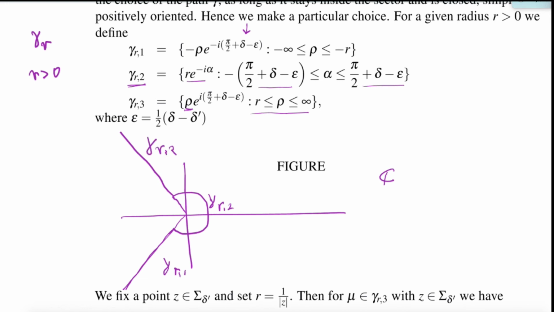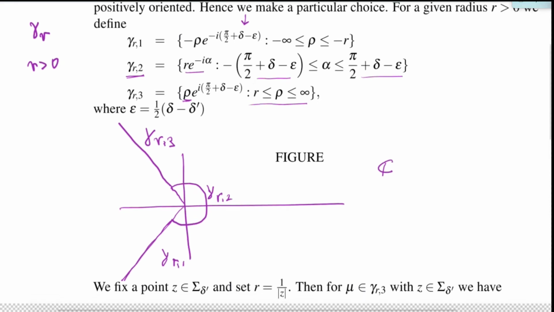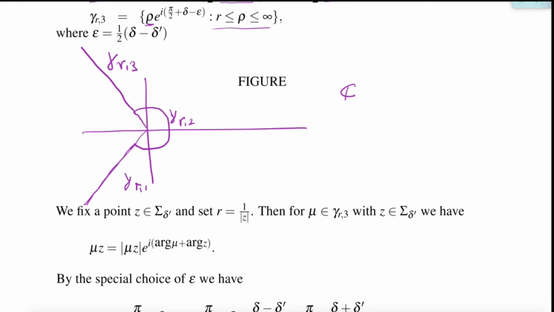Gamma r3. Now, to estimate the semigroup defined by the Cauchy integral, we want to do estimates on each of these bits individually: gamma r1, gamma r2, gamma r3. We also do this for the smaller sector. So let's plot this again, sigma delta prime, and we take a z sitting right in sigma delta prime. So this is this guy. And then we set the radius to be 1 over z. So we make a relation between the point z and the radius of this path which we are choosing.